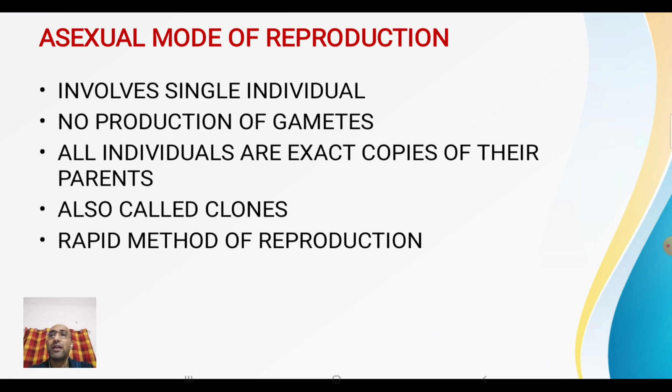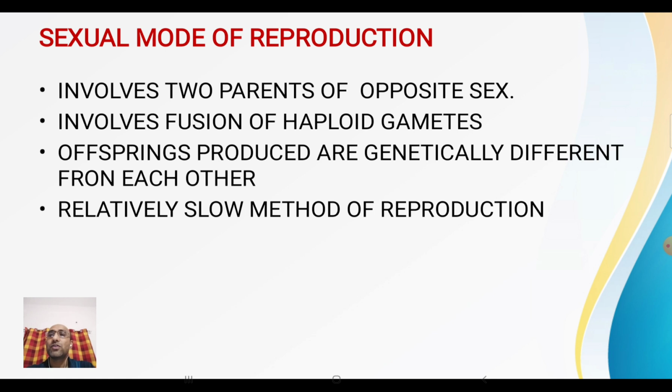Got it? Now let us come to the sexual mode of reproduction. So what is that? Just the opposite one. In case of asexual mode of reproduction, only a single individual was being involved. But here, two parents of opposite sex are involved, male as well as female. So both individuals are involved in the sexual mode of reproduction.